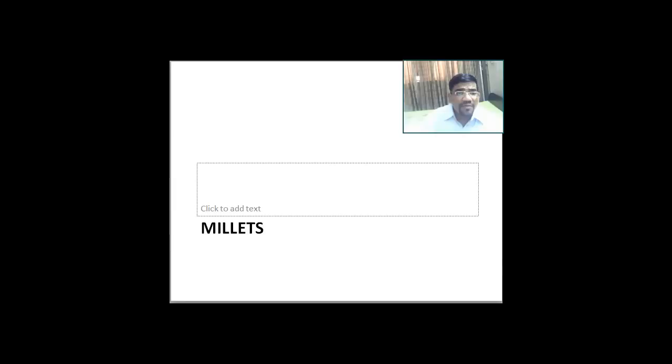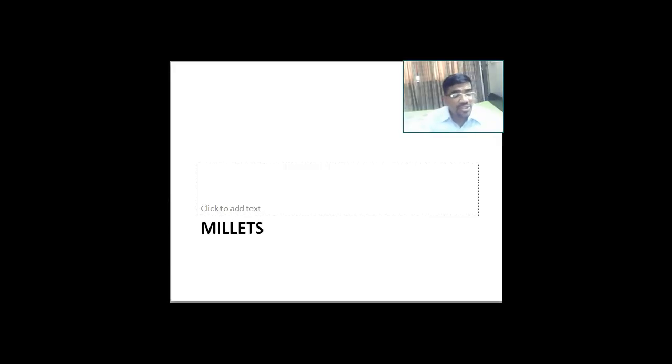Now when you look at the word millets, there are three things that are very important in this. They are the Jowar, the Bajra, and the Ragi. So Jowar, Bajra and Ragi, they are also considered as coarse grains. What are coarse grains? Coarse grains are smaller grains in size than wheat and rice. They are much smaller than this, and that is why they are considered as coarse grain.